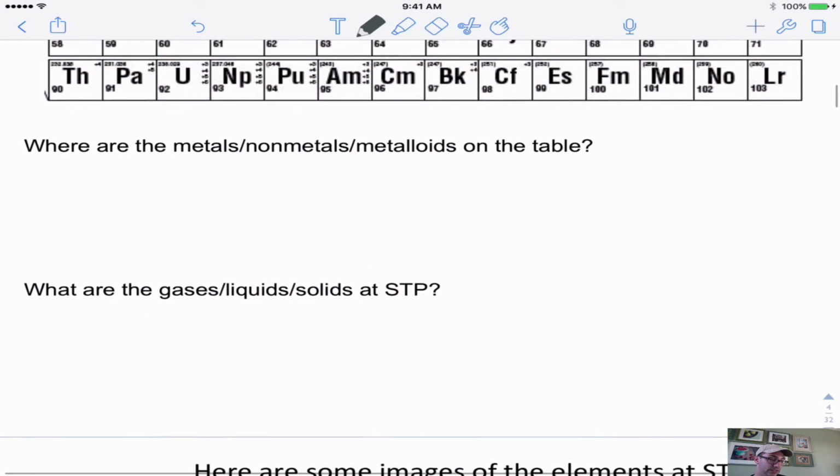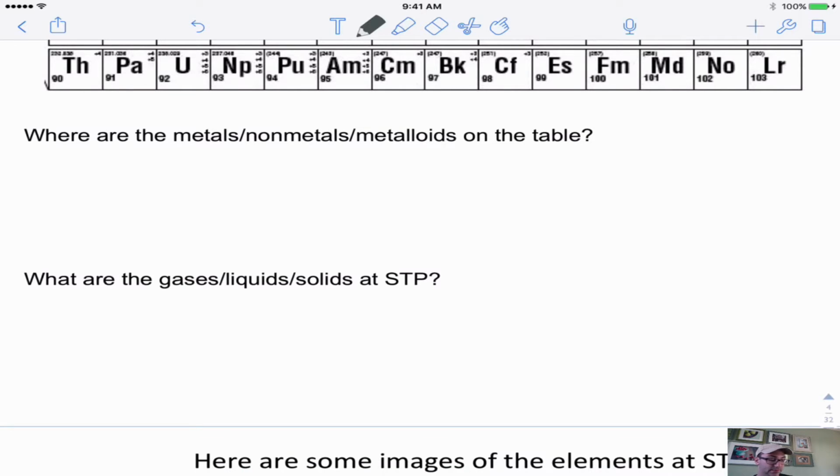Now, you should know some basic facts about the periodic table. And this stuff is just pure memorization, so I'm going to go really quickly through it. You can spend your time sitting and reviewing them and knowing these facts. So you should know where the metals are. This is on the left-hand side of the periodic table, except for hydrogen.